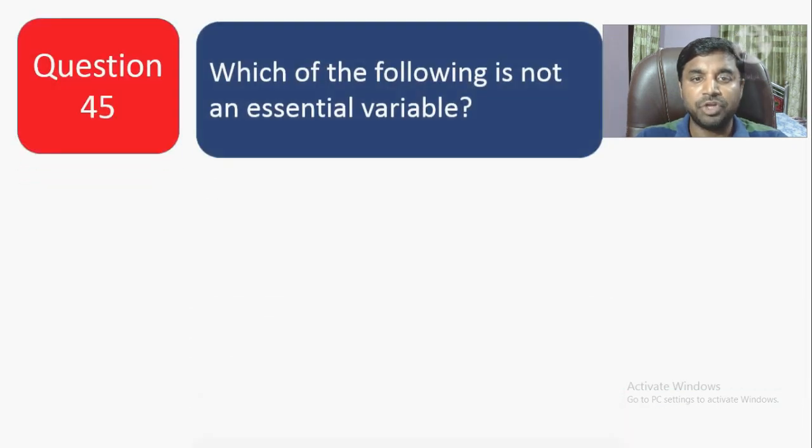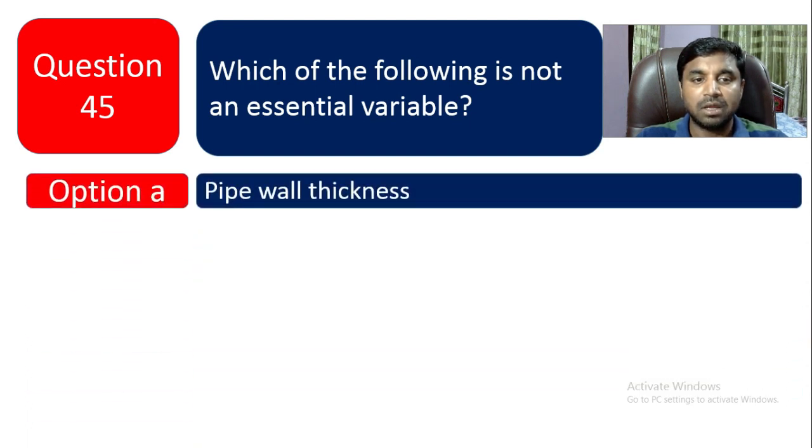Question number 45. Which of the following is not an essential variable? Pipe wall thickness.